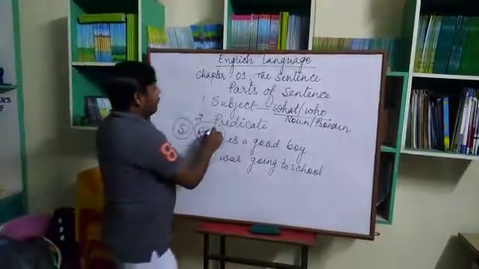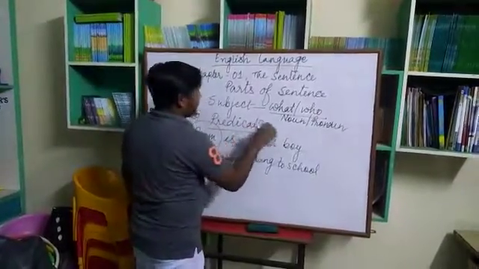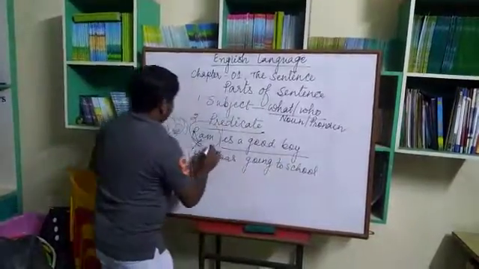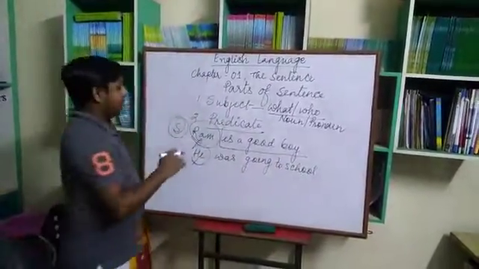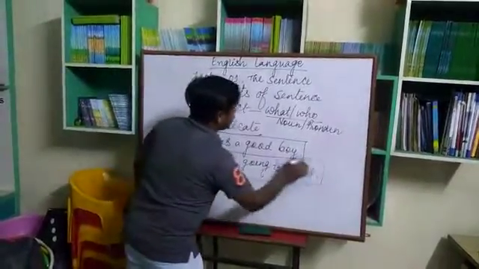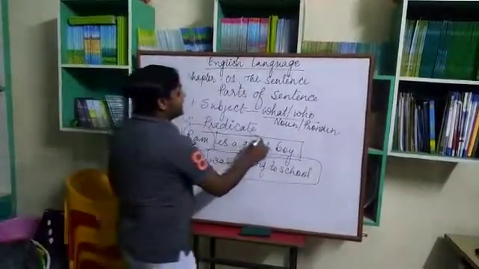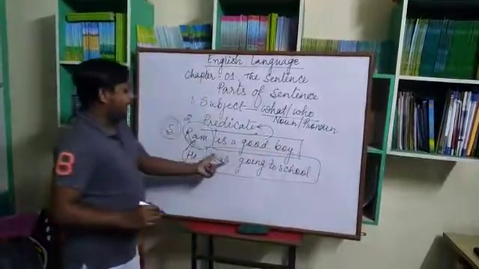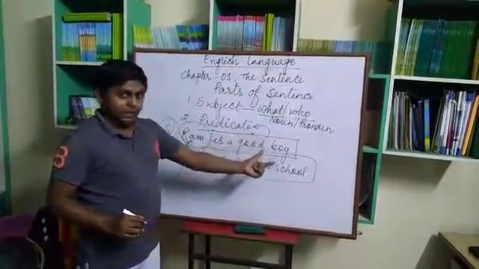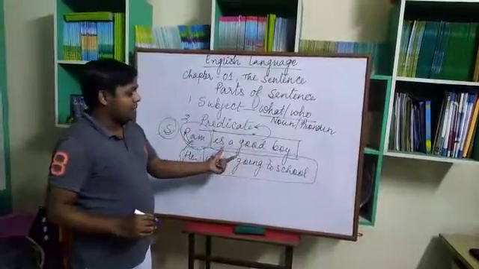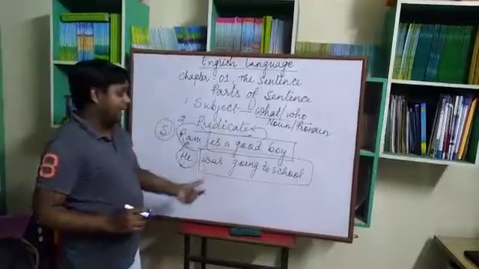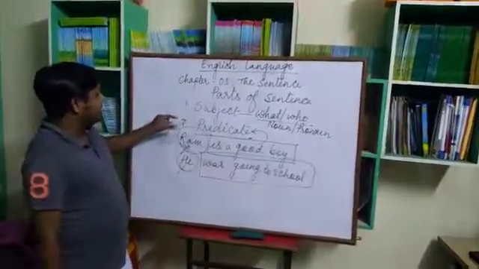Okay, and now what is a predicate? The rest of the portion in that sentence, after leaving the subject, whatever portion is left, is called the predicate. Means from the verb to the object or the rest of the matter left in the sentence is called the predicate.